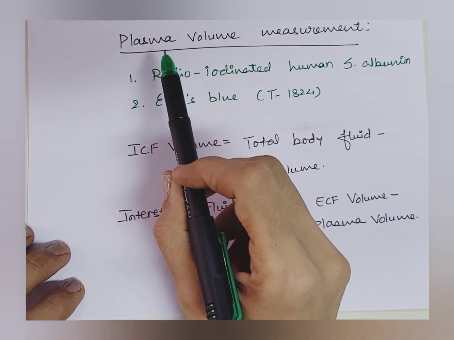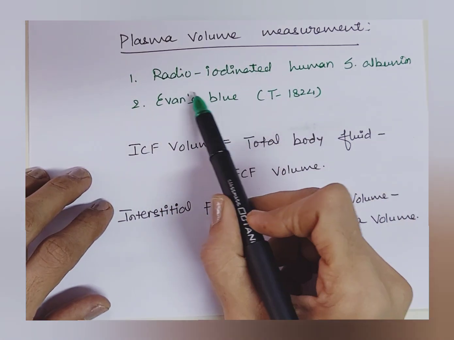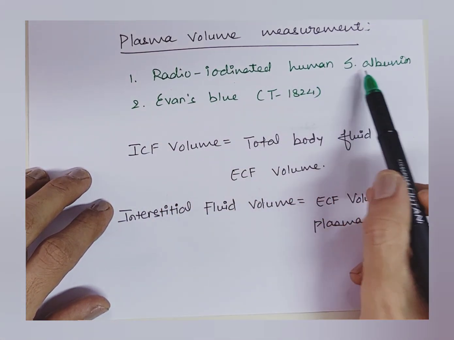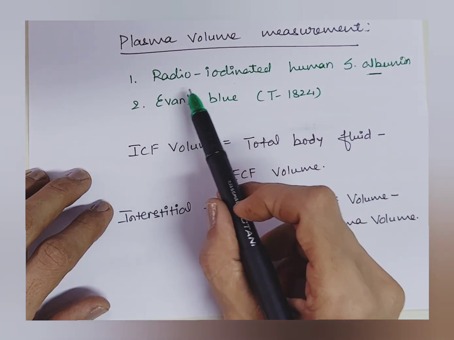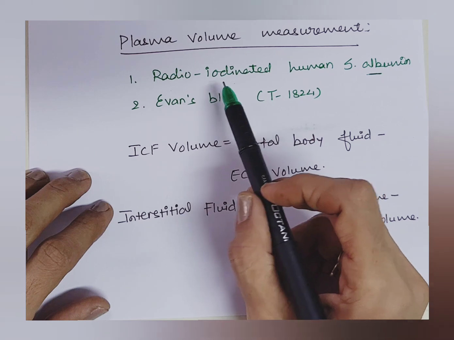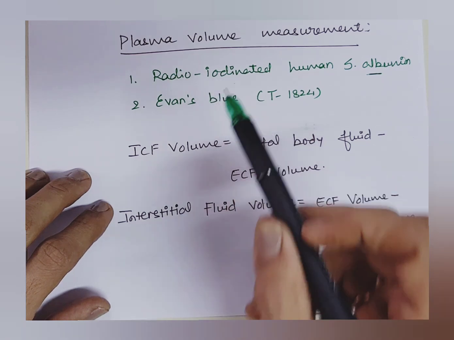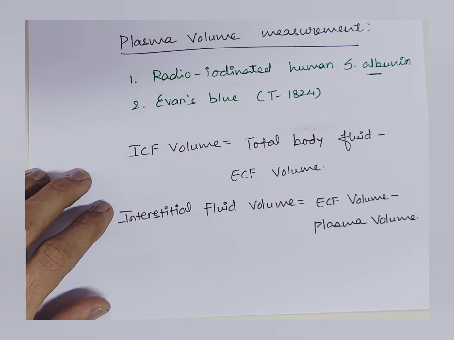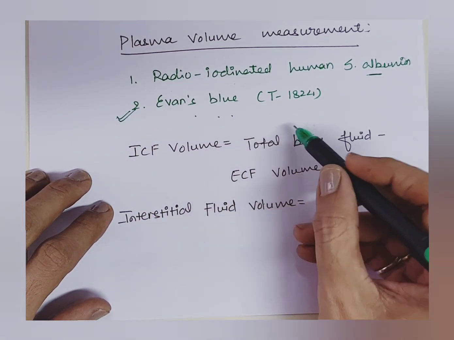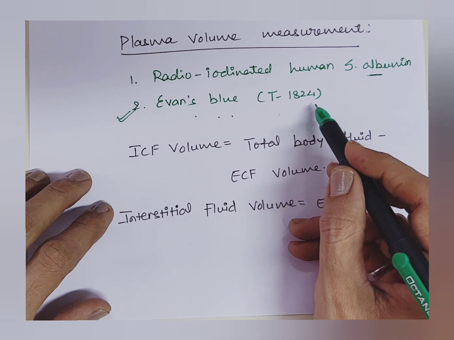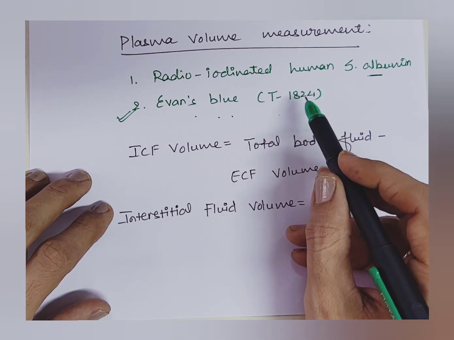Now, for measurement of plasma volume, we use radioiodinated human serum albumin, because albumin is more in the plasma, but this is radioiodinated. To measure the plasma volume, markers are injected and measured which bind strongly with the plasma protein. It will not diffuse outside, not into the interstitial fluid also. Another important substance commonly used is Evans blue dye, T1824. This way we can measure the plasma volume.